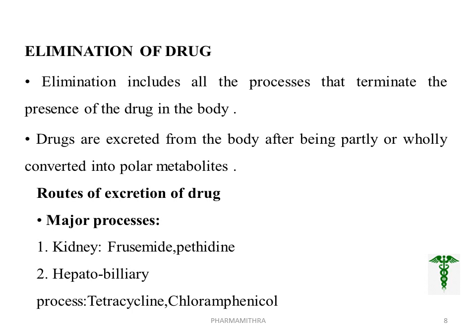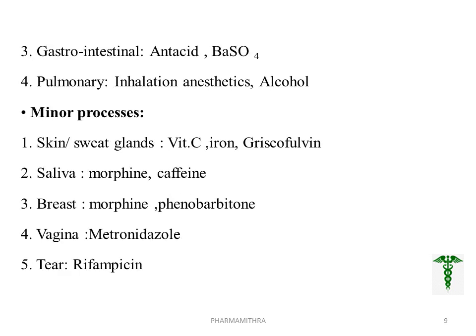The routes of excretion of drugs can be classified into two types: major processes and minor processes. The kidney is the major route, that is, renal excretion is the major route of excretion, for example in the case of drugs like furosemide, pethidine, etc. Second, the hepatobiliary process. Drugs excreted through this process include tetracycline, chloramphenicol, etc. Then by gastrointestinal excretion, antacids, barium sulfate, etc. By the pulmonary route, inhalation anesthetics, alcohol, etc.